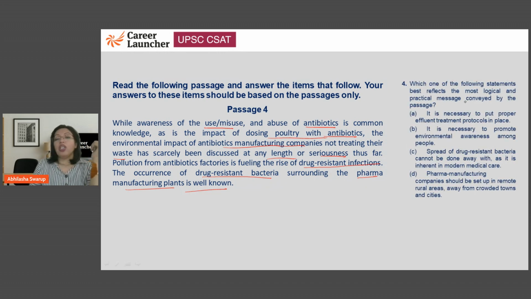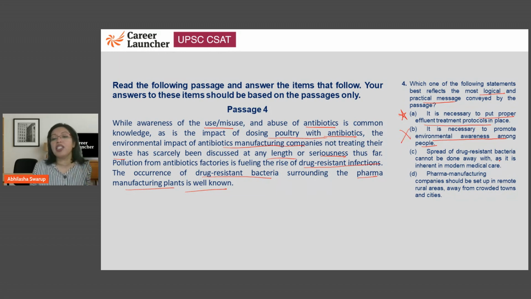Let's look at the question. What is the most logical, practical, and rational message that is conveyed? It is necessary to put proper effluent treatment protocols in place. Well, yes, that is what probably the author is trying to tell you. It is necessary to promote environmental awareness. But how will environmental awareness help the people who are already resistant to bacteria or who are being affected by effluent from a pharma plant? So the problem is that of the pharma plant, and that is what we need to do away with. So B, not so much.